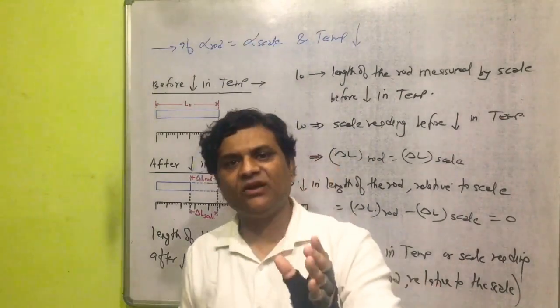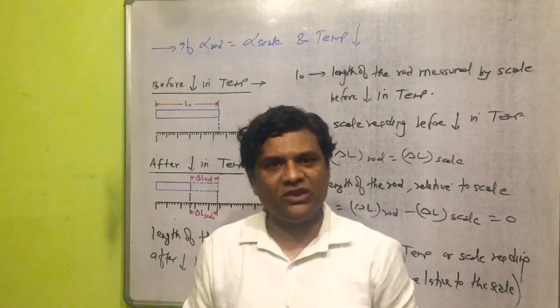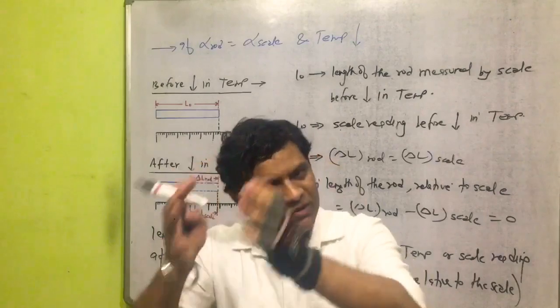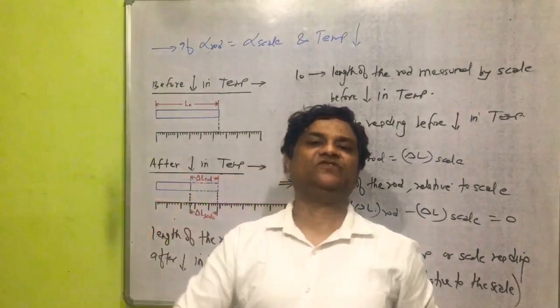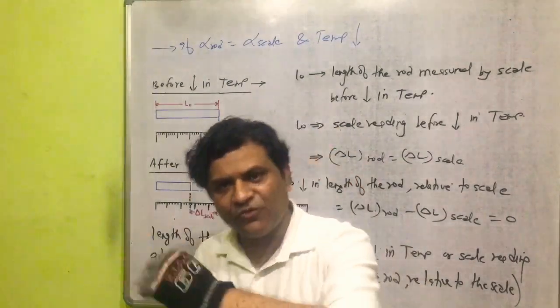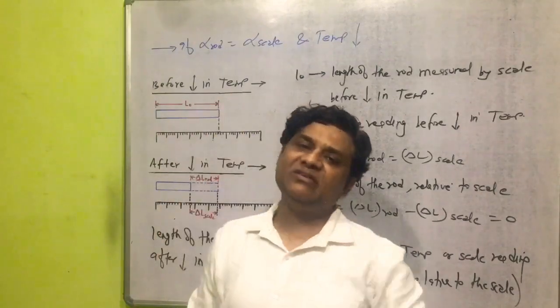So the length of the rod measured by scale before decrease in temperature will be equal to the length of the rod measured by scale after decrease in temperature, or the scale reading before decrease in temperature will be equal to the scale reading after decrease in temperature.